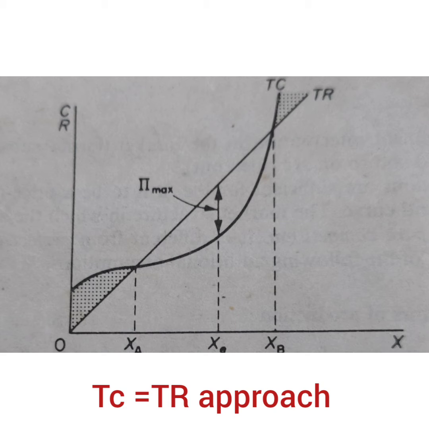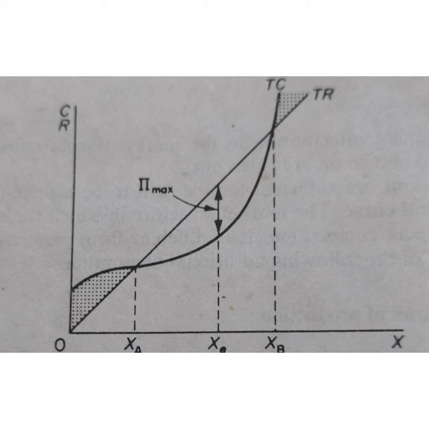So here we are seeing a traditional diagram, the TC equal to TR approach. In order to find out the profit, we need to deduct cost from revenue, that is, total cost from total revenue. That will give us the details regarding profit. Here we can see the total revenue curve, a straight line, and the total cost curve, which is the traditional U-shaped curve.